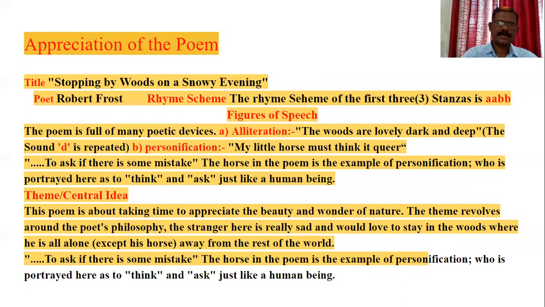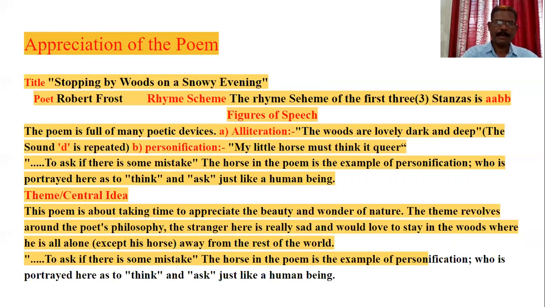Next poem, seventh one. Stopping by Woods. The title of the poem is Stopping by Woods on a Snowy Evening. Poet is Robert Frost. Rhyme scheme. The rhyme scheme of the first three stanzas is AABB. The first stanza is also AABB.